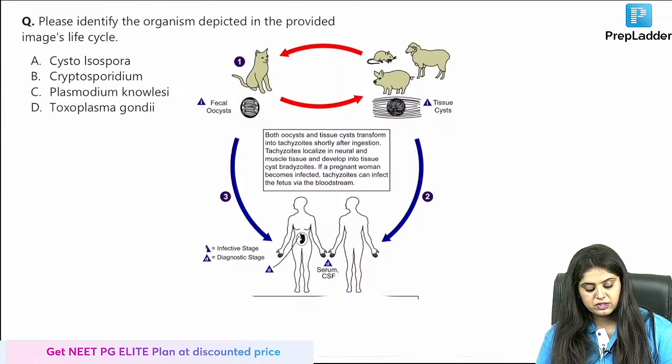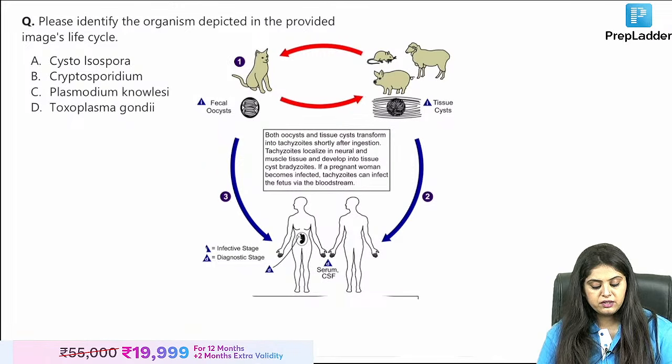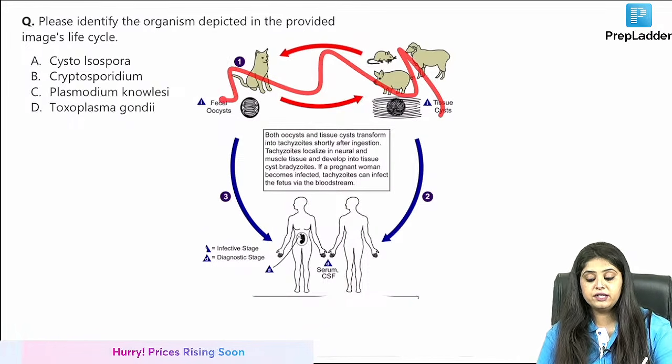Coming to one more question. I think we're left with just two more for the day. Identify the life cycle that has been shown over here. Human being तो हर किसी के life cycle में होता है, उससे तो we can't identify. We will have to look at other animals.